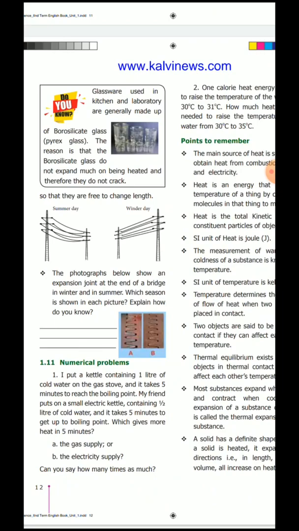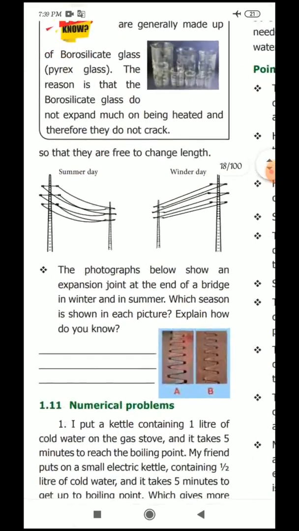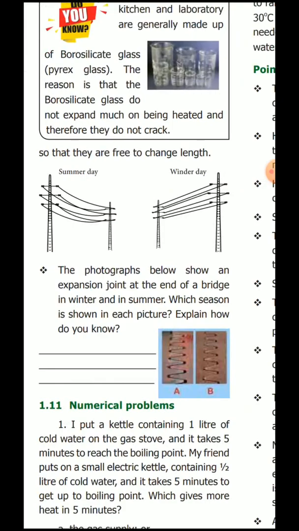So there is no problem in the summer season, but in winter the electric wire will contract, so many problems will arise during the winter season. To solve this problem, we leave the wires slack in position properly. See this diagram. This is the summer day. See this wire, it is tight in position, but in the winter time it must be slack in position.